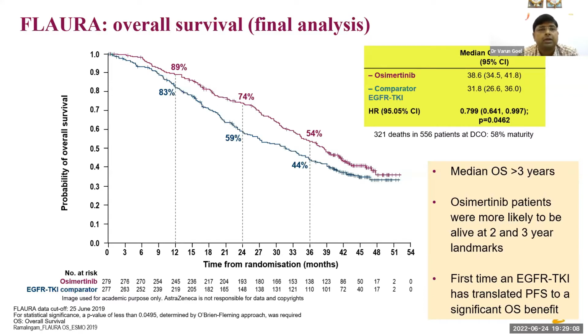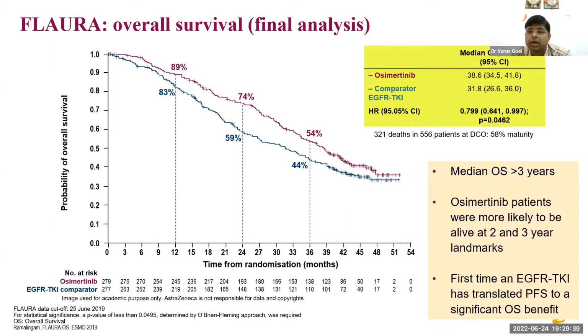We can clearly see here that both the graphs of these Kaplan-Meier plots are separating from the beginning and remain separated till the last, and even after 3 years of follow-up, 50% patients on the osimertinib arm are still ongoing, showing responses and taking treatment. So median overall survival is more than 3 years. This was unprecedented before this study and we haven't seen it earlier in advanced NSCLC patients.